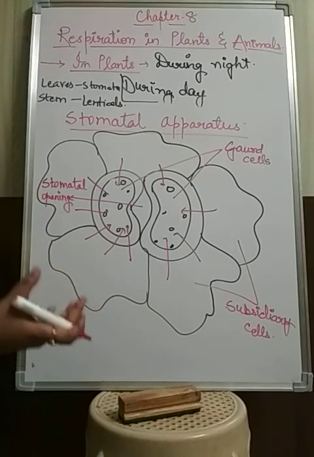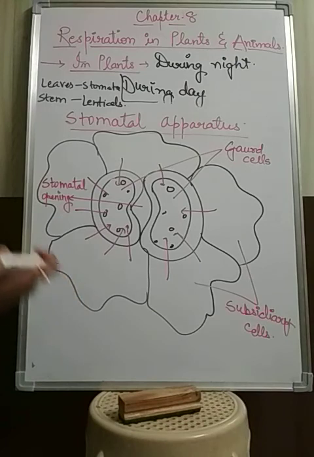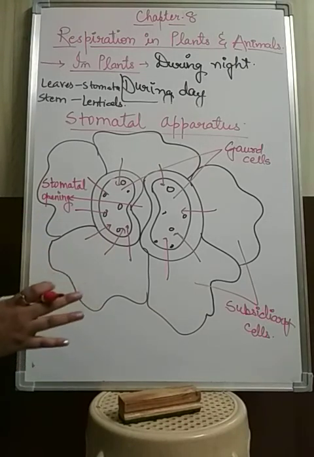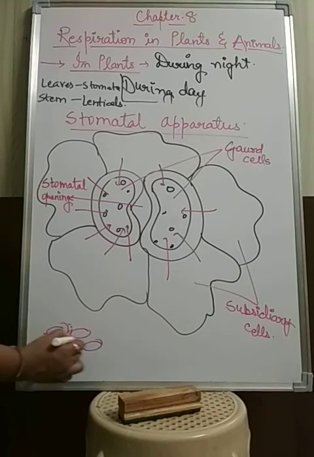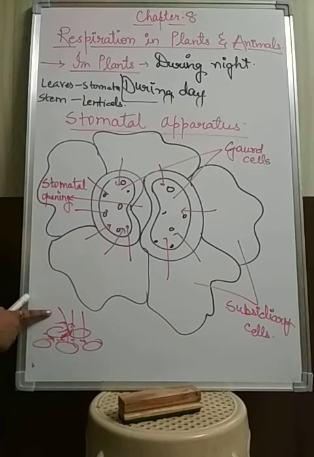The root cells get oxygen from the air trapped between the soil particles. In between the soil particles there are spaces, and in these spaces air is present. From these spaces the air moves inside the roots, and that oxygen is transported to the different parts of the plant.